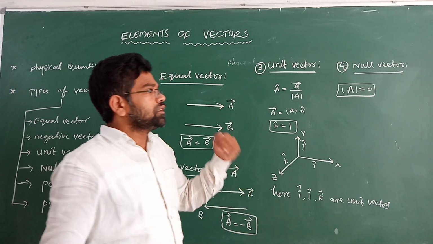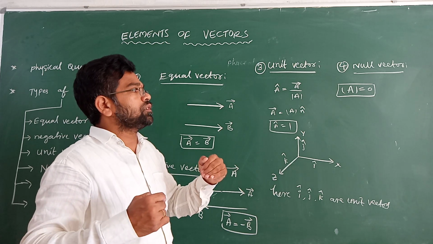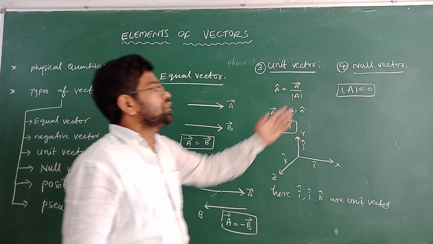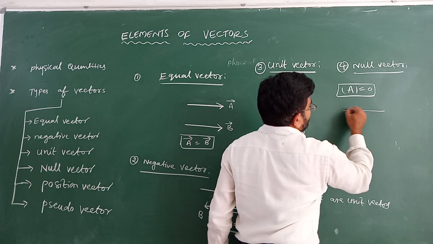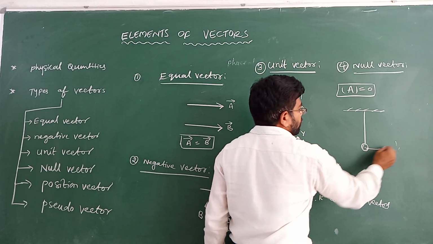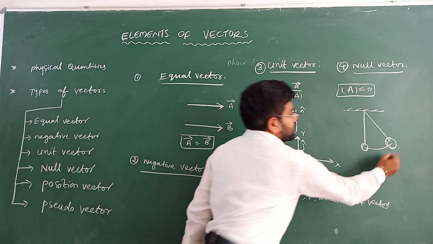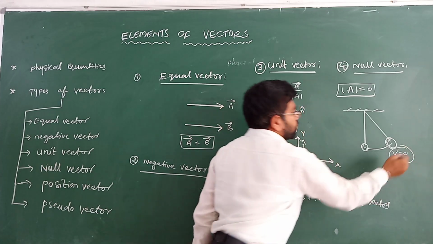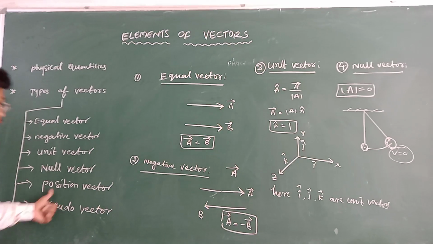Otherwise, suppose a particle in simple harmonic motion is at its extreme position; the velocity of the object is 0, so the magnitude is 0. That is a null vector. For example, in a simple pendulum, the bob is pulled away and released at the extreme position. The velocity of the body becomes 0, so the magnitude is 0. That's why it is a null vector.